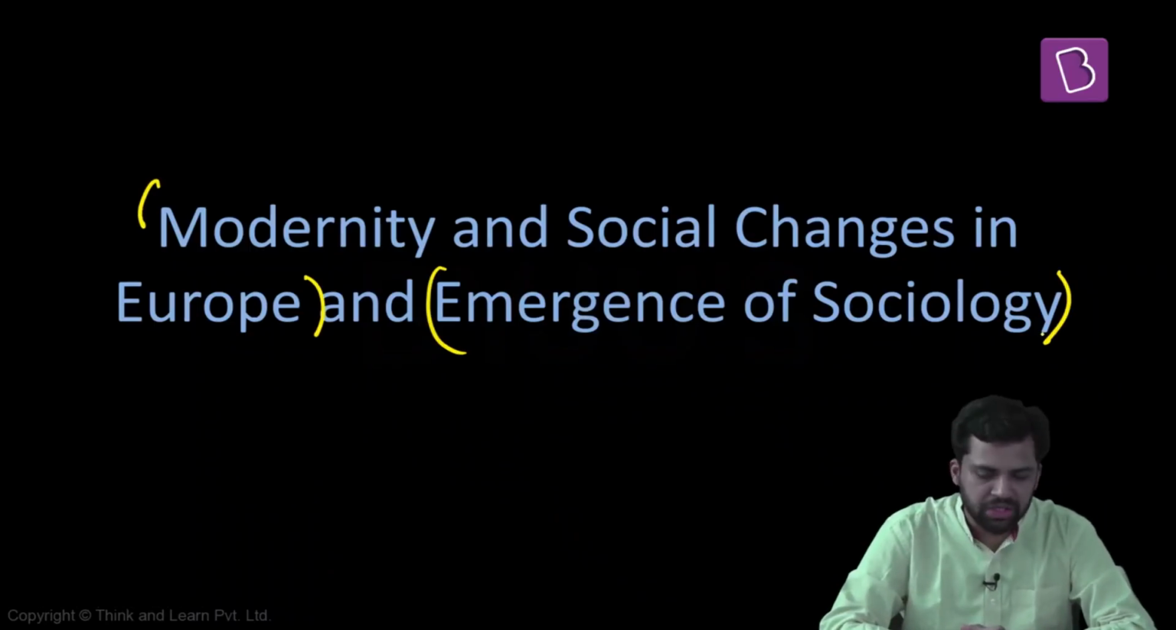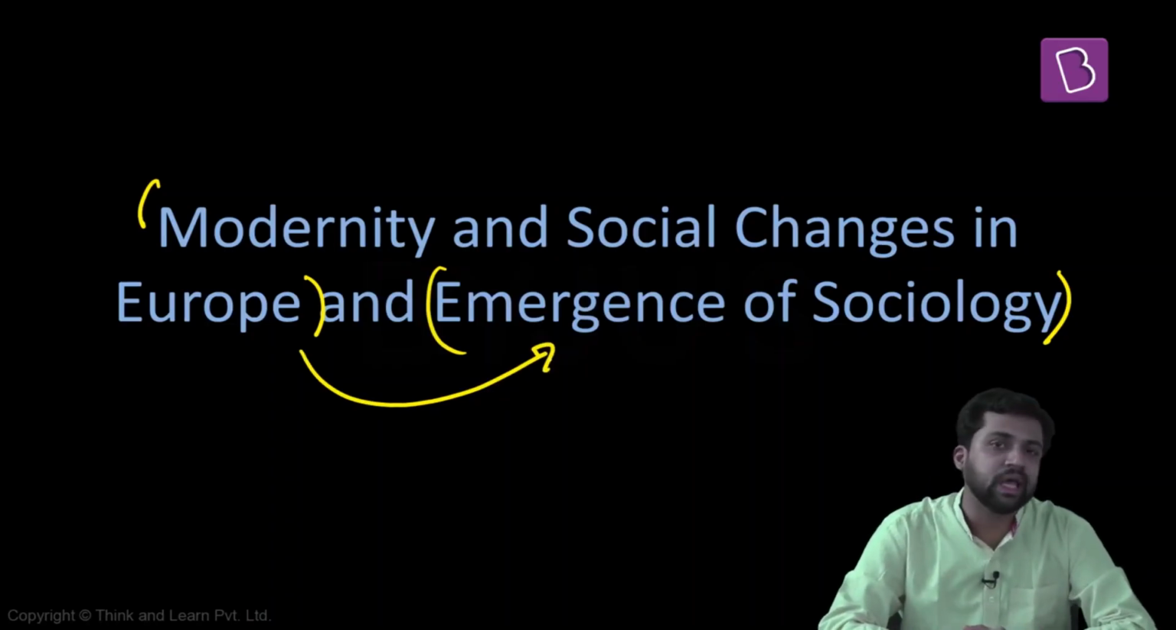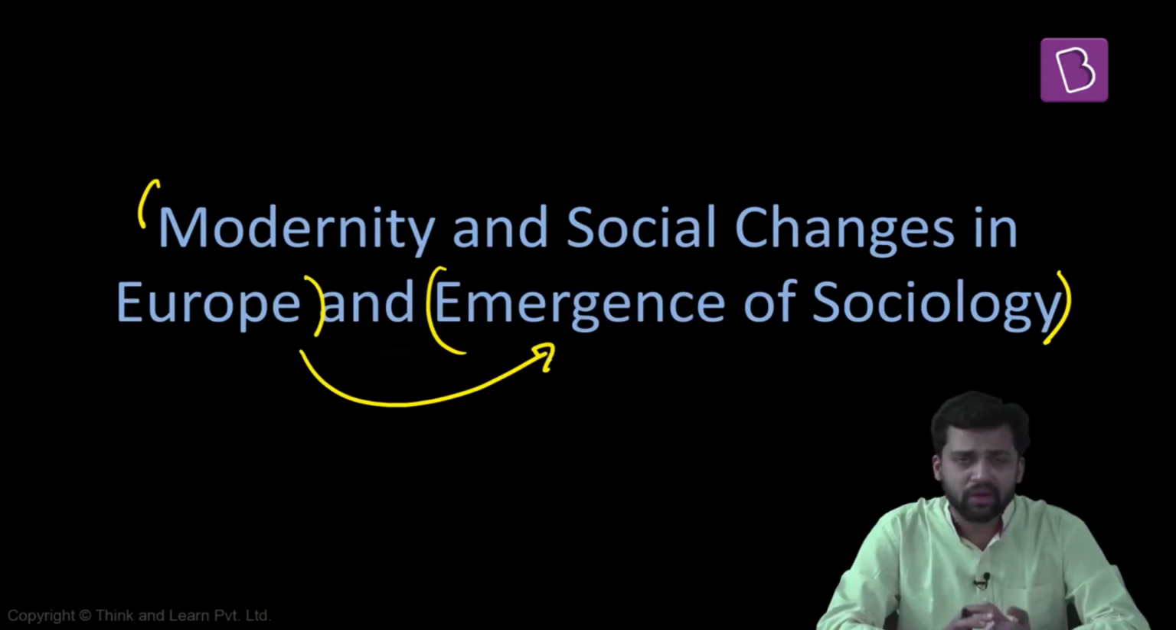The first part talks about modernity and social changes in Europe and how these things are leading to emergence of sociology. So this is what we are going to study. How sociology is emerging as a discipline as a result of certain changes which are taking place in certain places of the world. So which is this part? This part is basically referring to Europe. There were some changes in the society in Europe, and as a result of which, certain developments were there, which is leading to emergence of sociology.